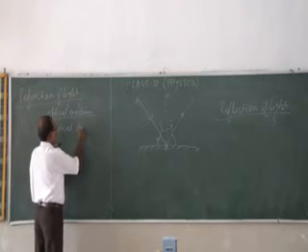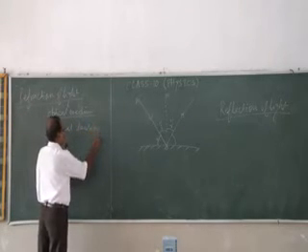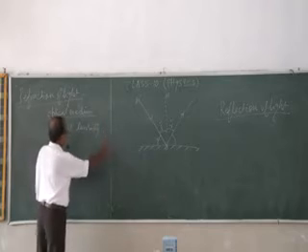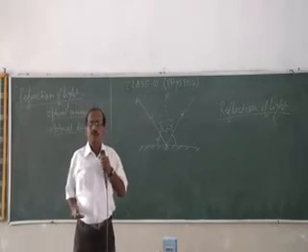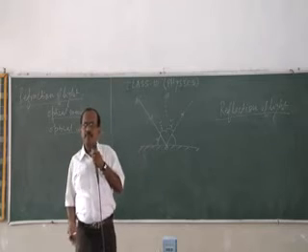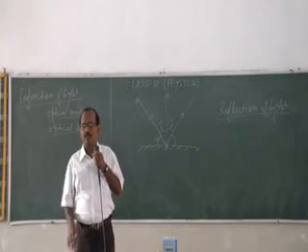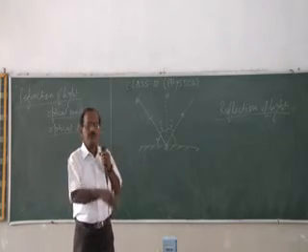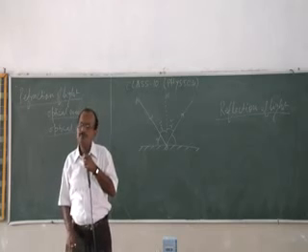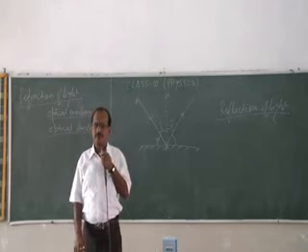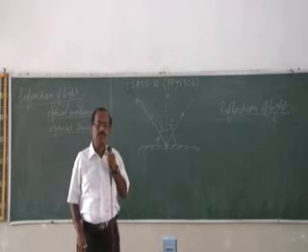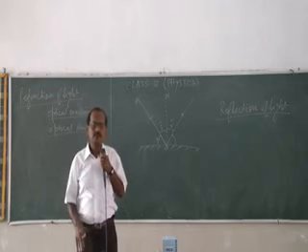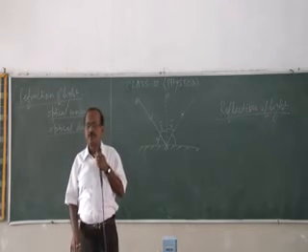Optical density actually gives us an idea about the speed of light. Different speeds correspond to different optical densities. So there are two types of media we'll use: optically denser and optically rarer medium.